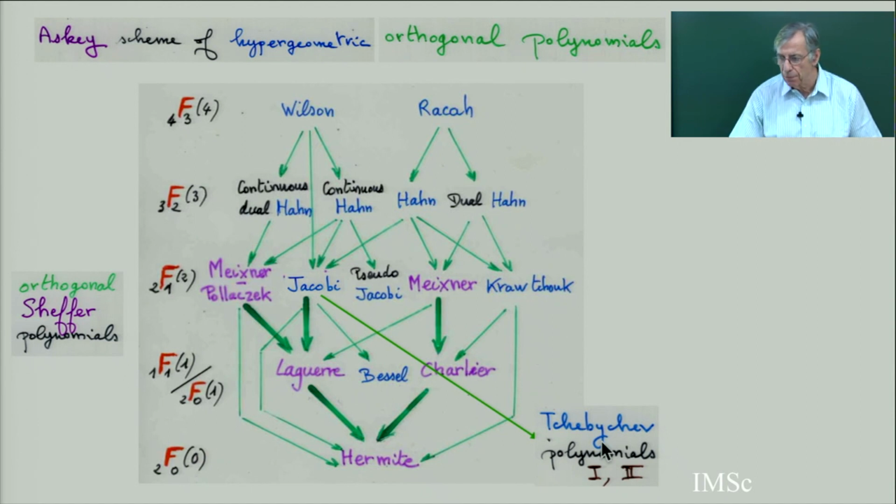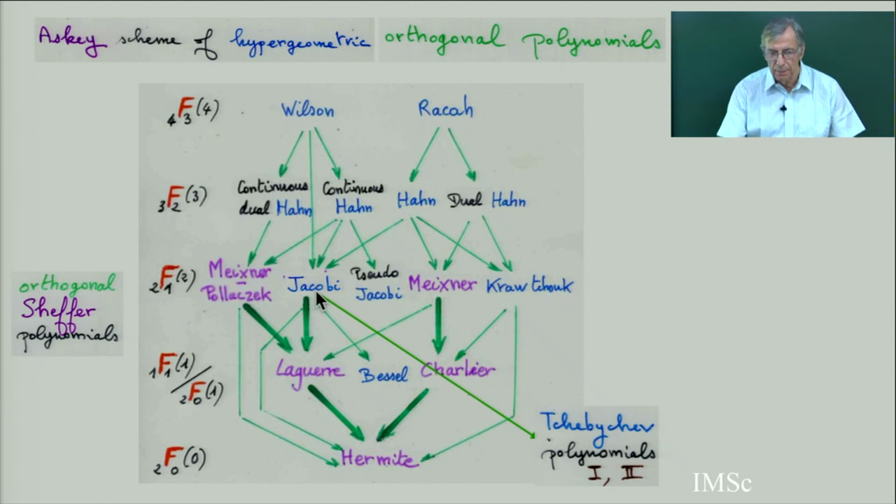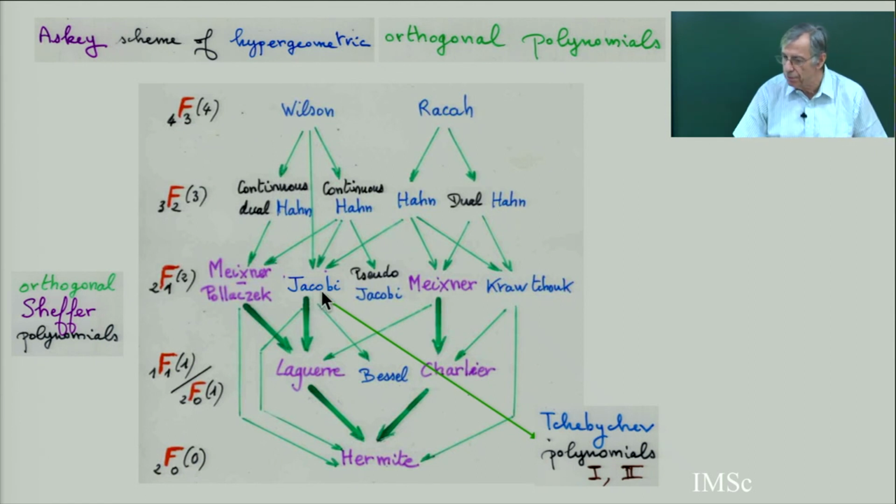For example, the Chebyshev is a particular case of Gegenbauer, which is a particular case of Jacobi. And you see here there is Racah, Wilson, and so on. These are the five orthogonal polynomial which are Scheffer. But last time we did these three polynomial, plus we did the Jacobi. This was one of the seminal papers where, even if Jacobi is not Scheffer, you can use the theory of species to give an interpretation of the coefficient.